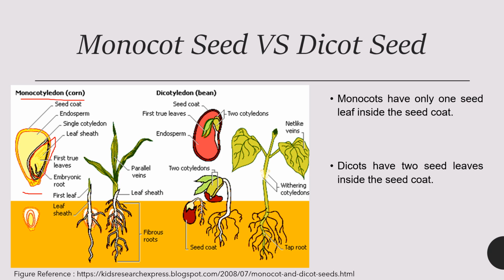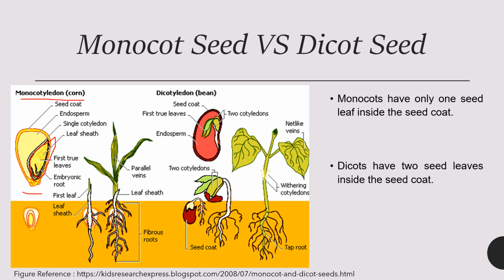So the main difference between the dicot seed and the monocot seed is that in the case of a monocot seed, a thin leaf, because of the endosperm, feeds the new plant which is inside the seed leaf. So this is a single leaf which is being depicted here, and it is very thin. And in the case of dicot, the leaves are usually round and fat because they contain the endosperm to feed the embryo plant. So this is the main difference.